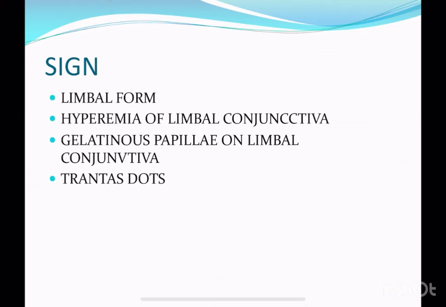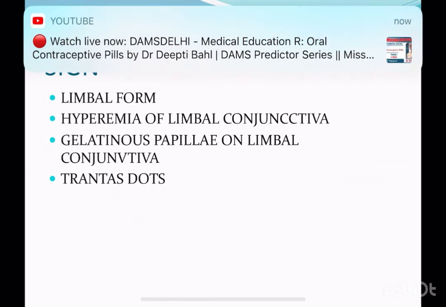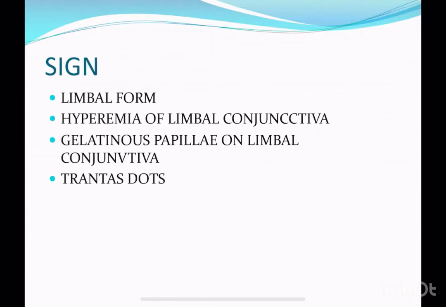Now there is a limbal form. In the limbal form, the signs are different. There is a hyperemia of the limbal conjunctiva. There is no hyperemia of the palpebral conjunctiva, but there is hyperemia of the limbal conjunctiva. There is a gelatinous papilla on the limbal conjunctiva. Gelatinous papilla means that there is a whitish structure in the limbus. It seems like an edema of the conjunctiva, but it is not an edema, it is a gelatinous papilla on the conjunctiva.